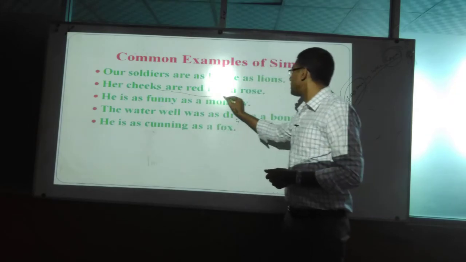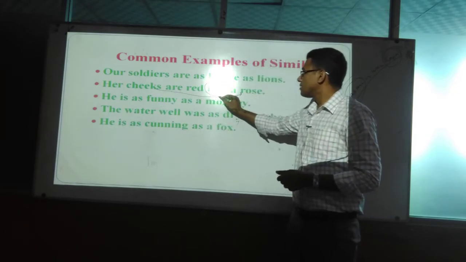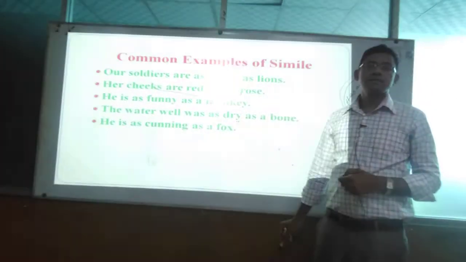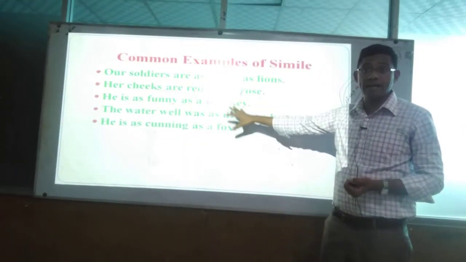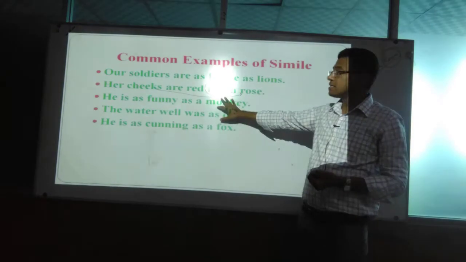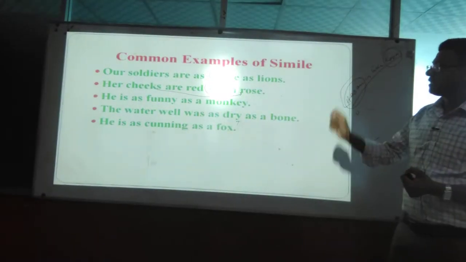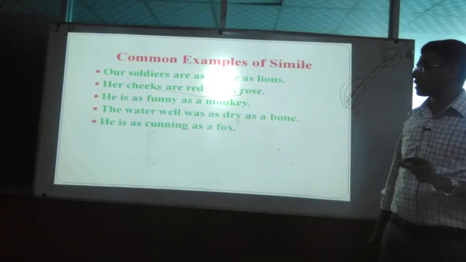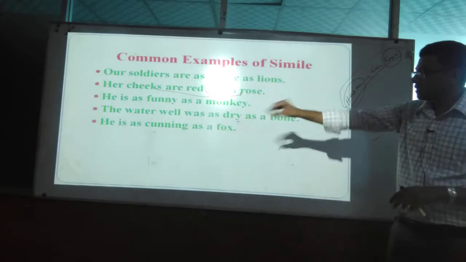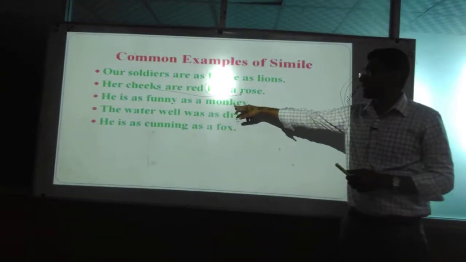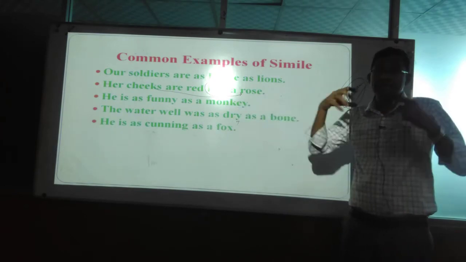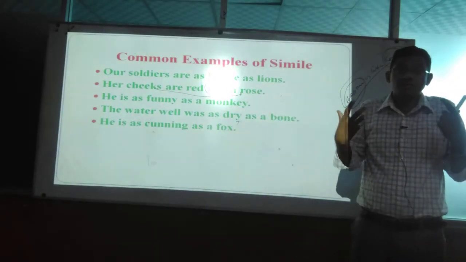Similarly, he is as funny as a monkey. Here the writer, he is not compared with the monkey. His activities, his attitude, his gestures, everything is compared to the activities of a monkey. Here the person is not compared to the animal, but the activities are compared. That's why it is called a simile. Similarly, the water was as dry as a bone, etc.